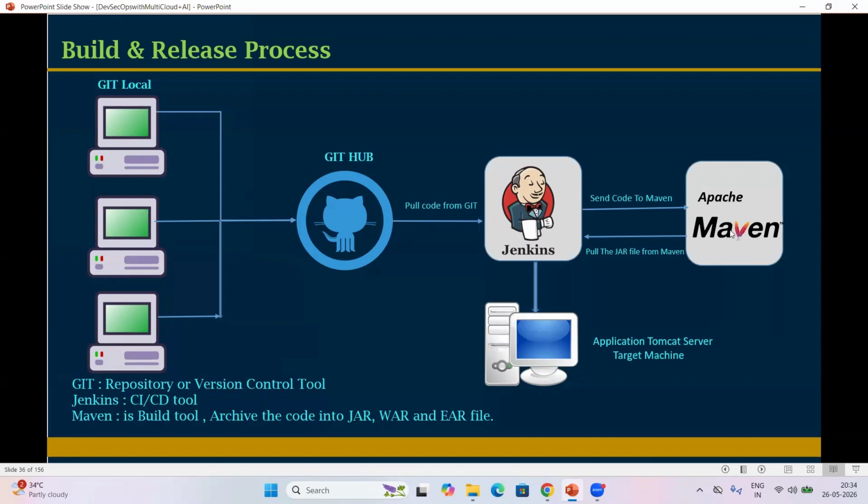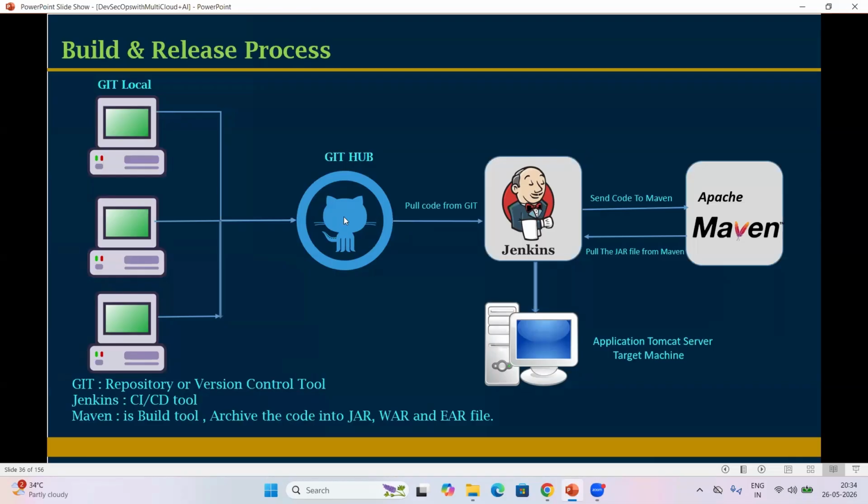Even Maven, if you want to integrate with Jenkins, we require a plugin. Even the Tomcat server, if you want to integrate with Jenkins, we require a plugin. Okay. So once we integrate GitHub with Jenkins, after that, what will we do? We can prepare the jobs in Jenkins, and we can trigger the job.